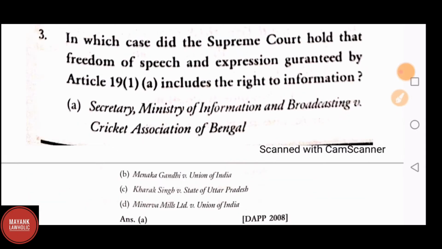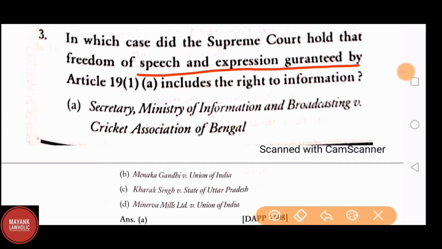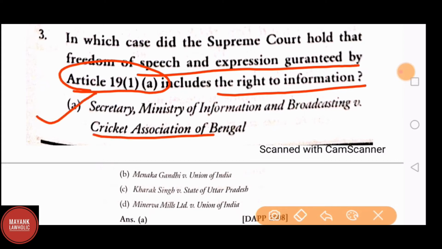Question number 3. In which case did the Supreme Court hold that freedom of speech and expression guaranteed by Article 19(1)(a) includes the right to information? Option A. Secretary Ministry of Information and Broadcasting versus Cricket Association of Bengal. Option B. Maneka Gandhi versus Union of India. Option C. Kharak Singh versus State of Uttar Pradesh. Option D. Minerva Mills Limited versus Union of India. The correct answer is option A. Secretary Ministry of Information and Broadcasting versus Cricket Association of Bengal.